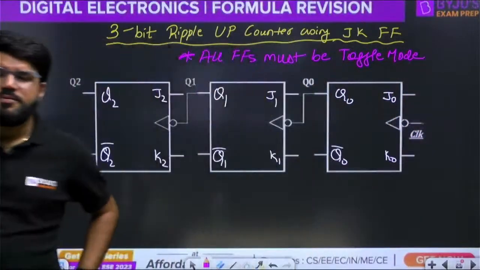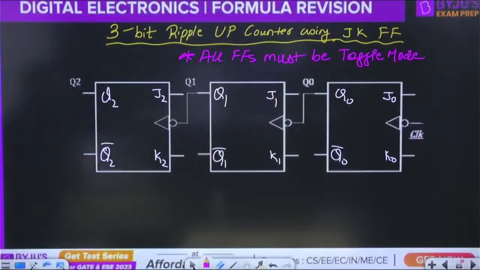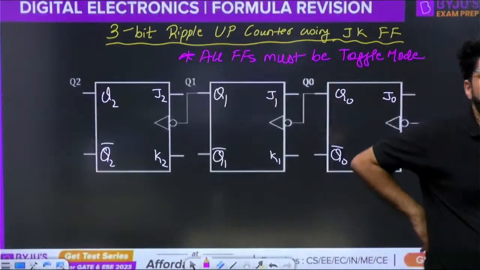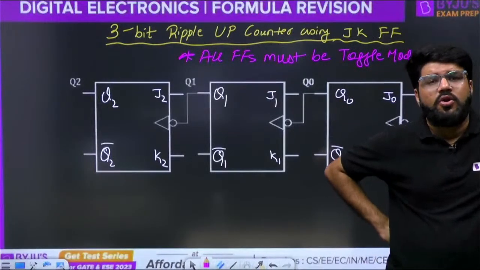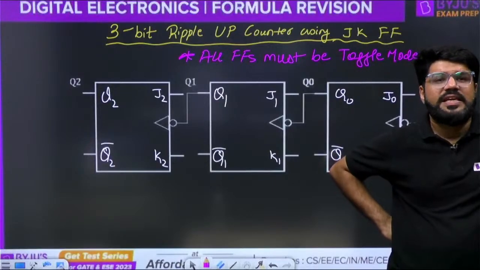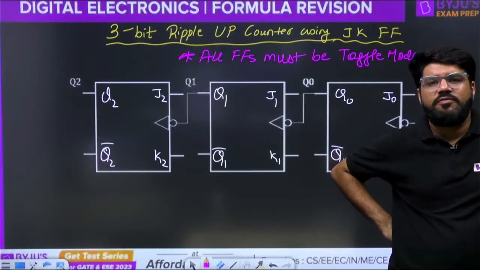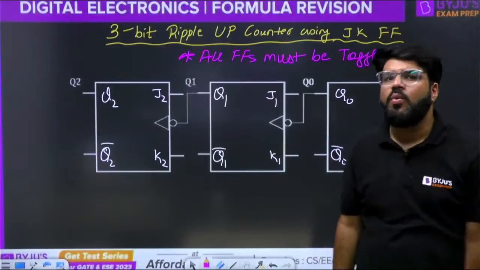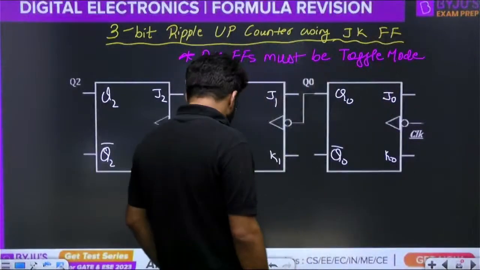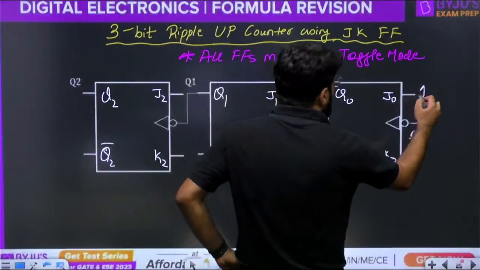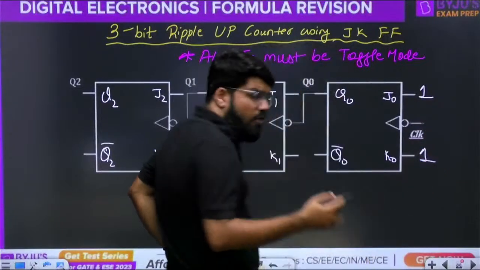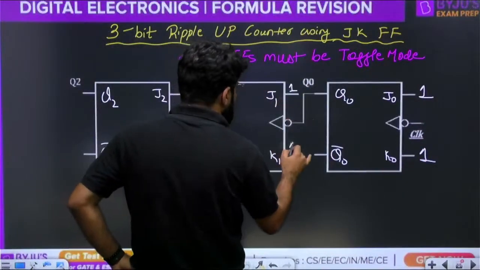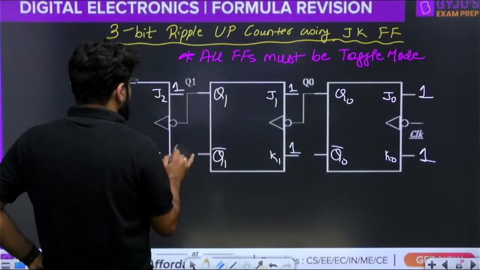When does the JK flip-flop toggle its state? When both the JK inputs are 1, 1. So all the JK inputs of all the flip-flops will be 1, 1. You don't have to worry about the inputs; you just fix them as 1, 1.